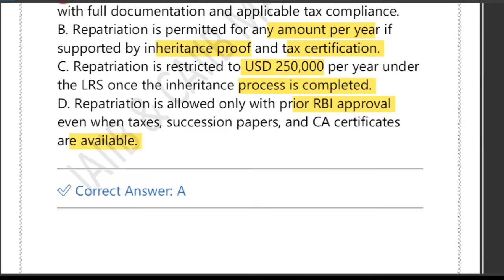What about option B? It says that repatriation is permitted for any amount per year. It says any amount per year. This is incorrect. Clearly, there is a limit of $1 million per year. C is wrong because it confuses this with LRS, which is $2.5 lakh. LRS applies only to resident Indians. It does not apply to NRIs. And D is also wrong because prior RBI approval is not required within the $1 million limit.